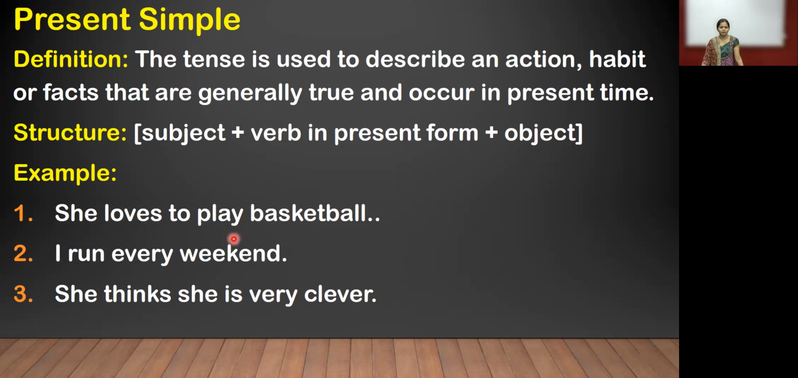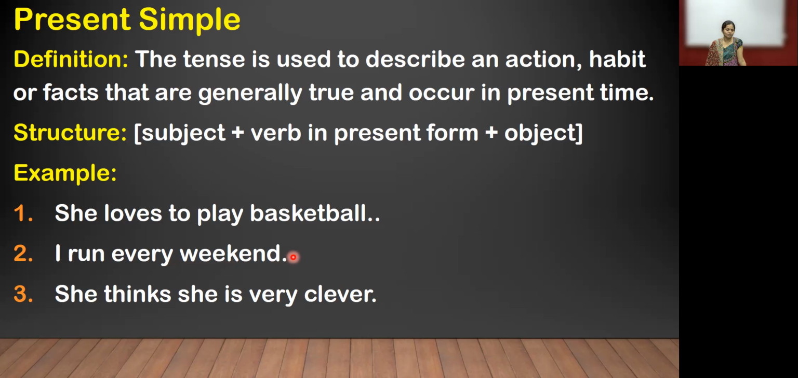The second one: I run every weekend. Now see, is it in future? No, it is in present because this sentence feels like present. I run every weekend or I run every day. It means we are running every day. It is in present form. Is there an s? I runs every weekend? No, because when we are using I, we can't use s. So it is I run every weekend.